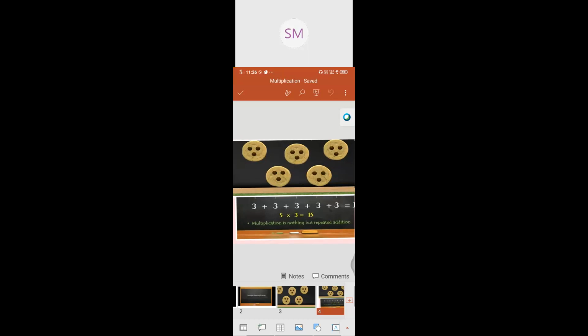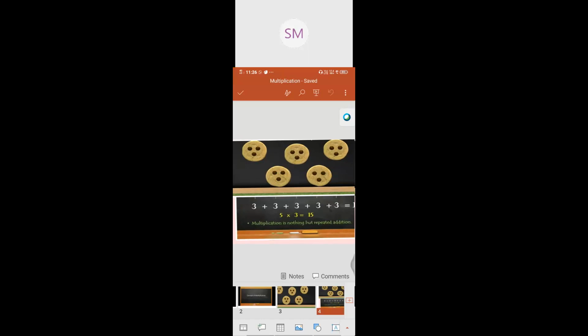At the end of the session, I'm going to ask each and every one, so get your tables ready also. 5 3s are 15. Now tell me, what is multiplication? Multiplication is nothing but repeated addition. That is repeated addition only, multiplication.